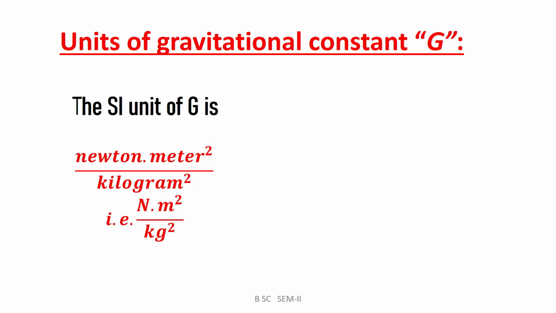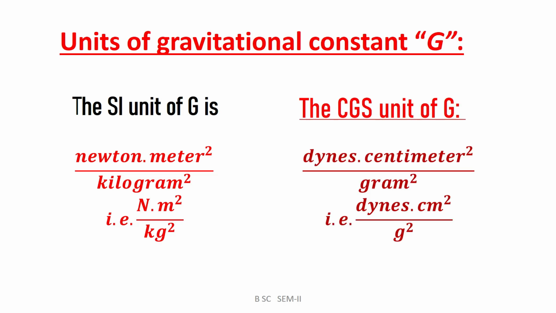In the SI unit system, the unit of gravitational constant G is Newton meter square per kilogram square. Now we express the unit of G in the smaller CGS unit system. The CGS unit of gravitational constant G is dyne centimeter square per gram square.